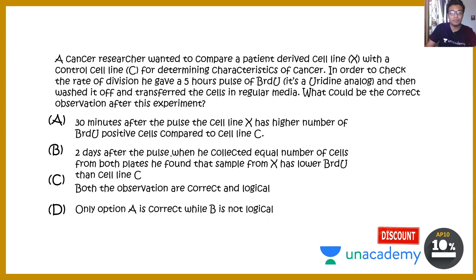2 days after the pulse, when he collected an equal number of cells from sample X and control sample C, X has fewer BrdU positive cells than cell line C. Both the observations are correct and logical. Only option A is correct, when B is not logical.